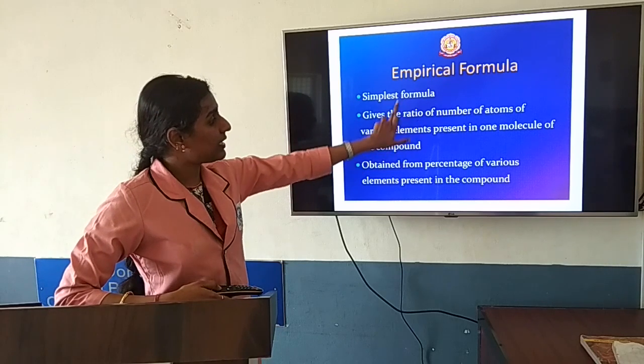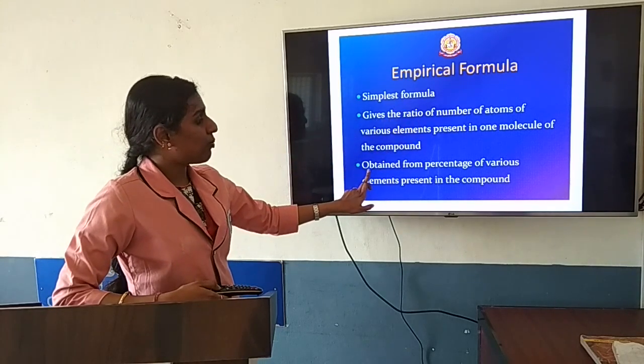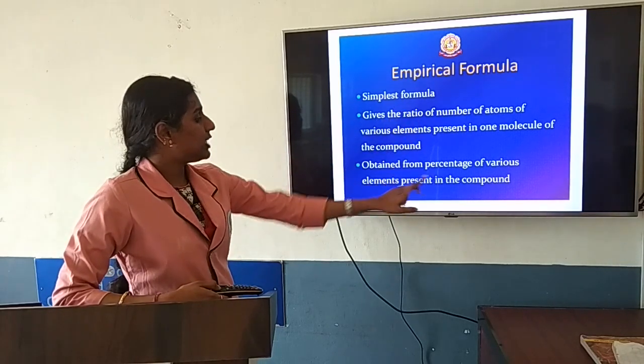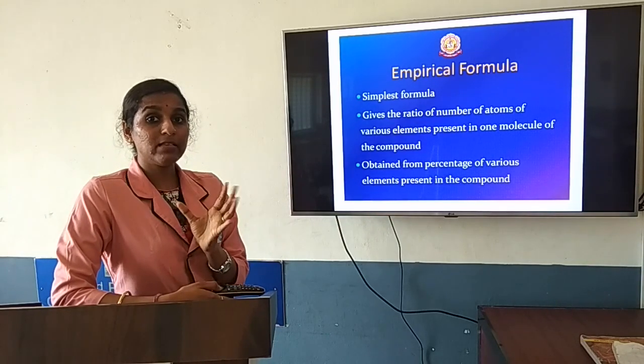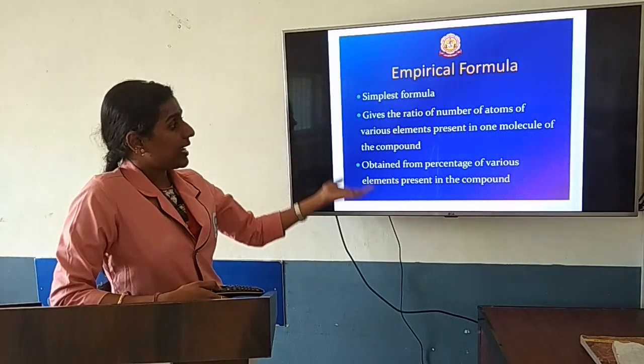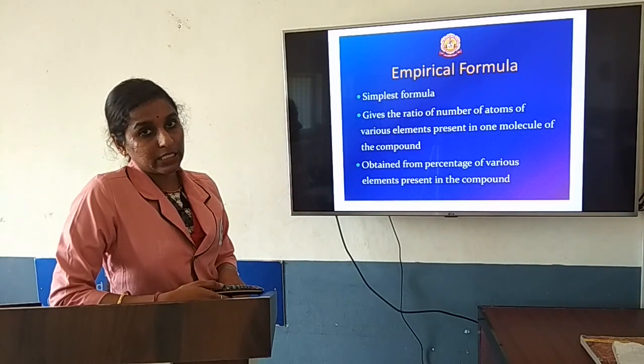It is obtained from the percentage of the various elements in the compound, so that you get to know the ratio present in the compound.